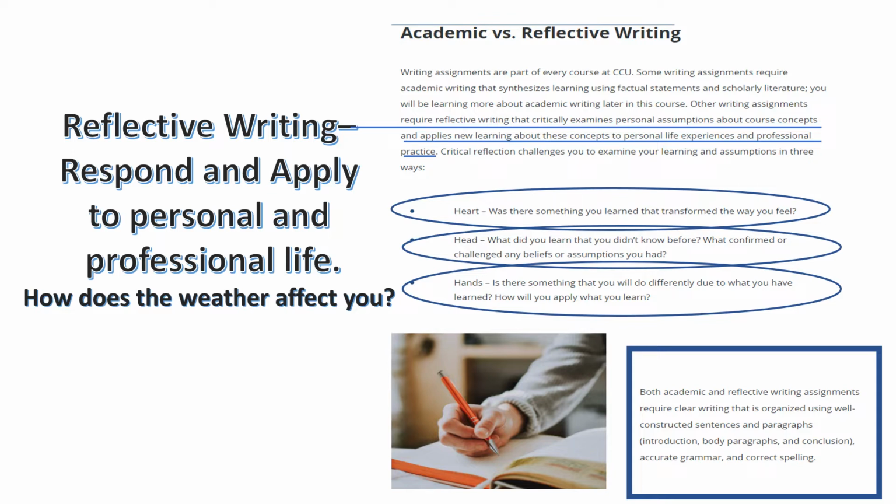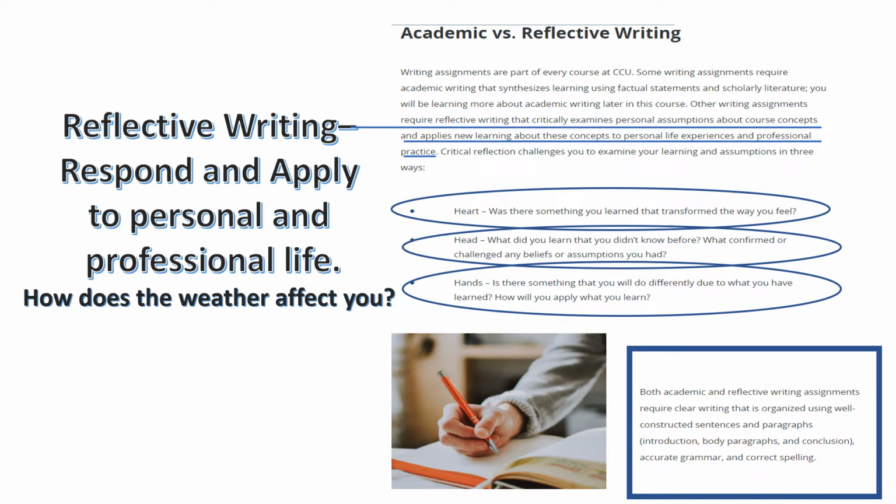How about your head? What did you learn that you didn't know before? Or what confirmed or challenged any beliefs or assumptions you had? For example, I remember the first time I discovered in a weather forecast that cold fronts are what cause wind. When a cold front moves in, and especially when a warm front moves out, it causes a lot of wind. And so that was a fact I didn't know before. That challenged a belief or assumption that I had that the wind just blew because it blew. I didn't know there was a scientific reason behind it.